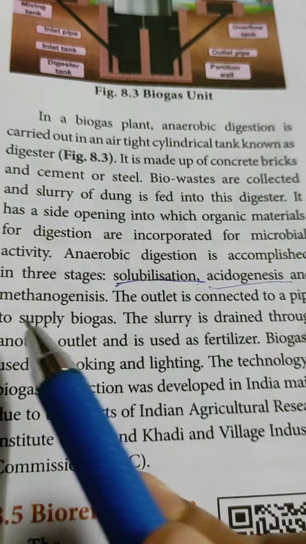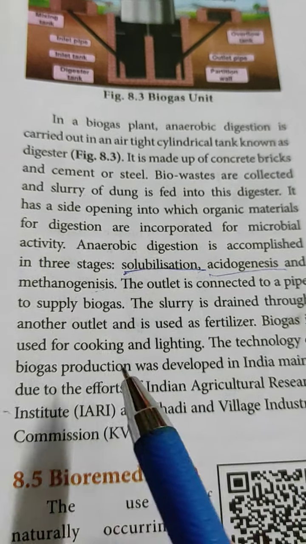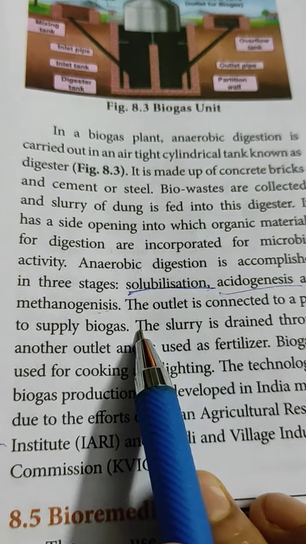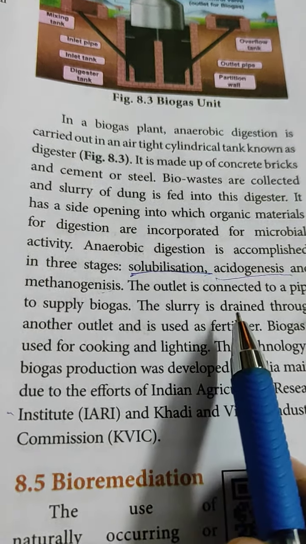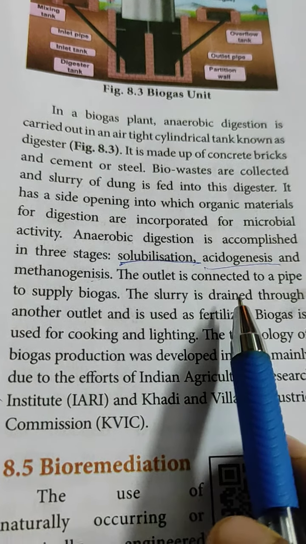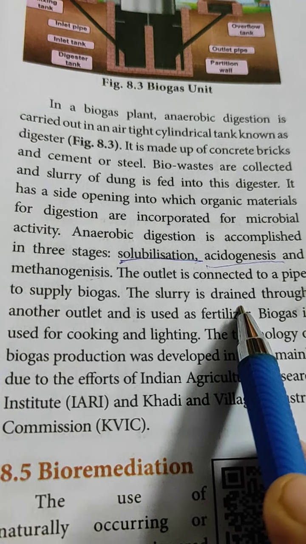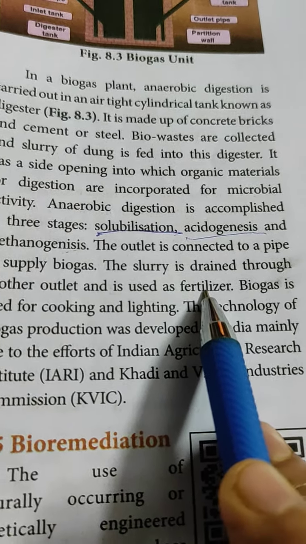Then acidogenesis, where acid production takes place, and then methanogenesis. The outlet is connected to a pipe for supplying the biogas. Whatever is left after biogas production is called the slurry, a blackish substance. Slurry is drained through another outlet and is used as fertilizer.